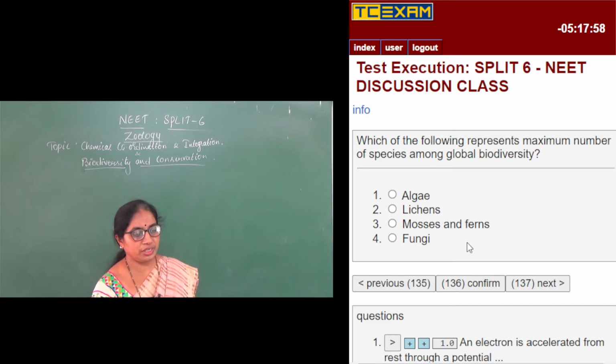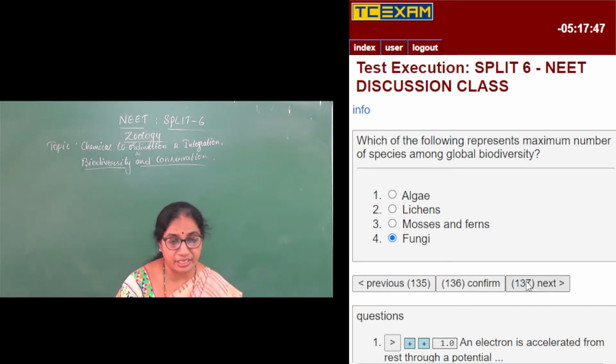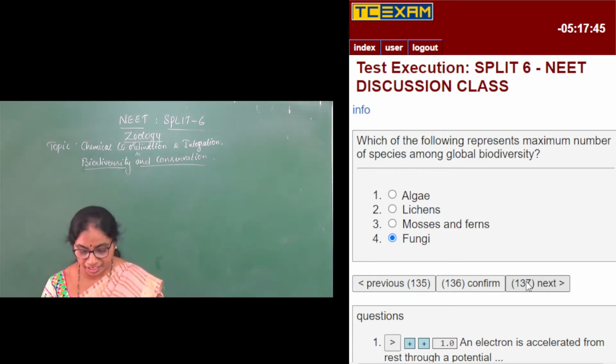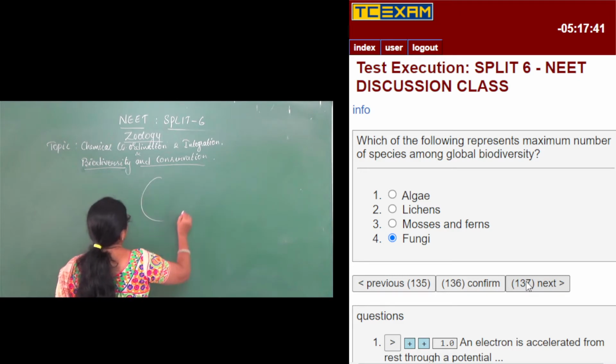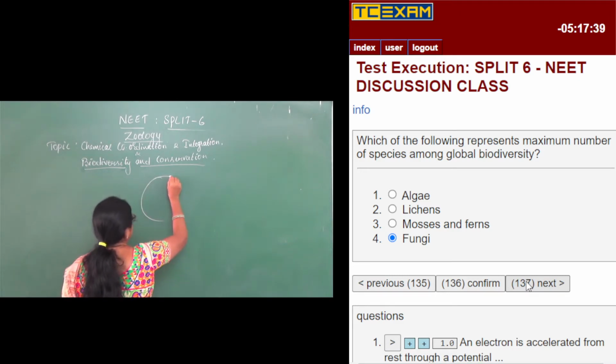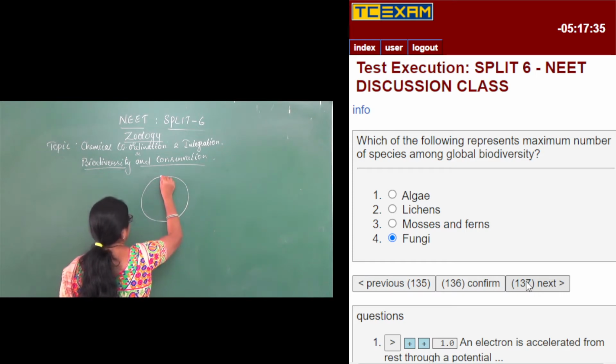The right answer is that the maximum number of species is found in fungi. Fungi has maximum varieties or maximum species in it. And when you look into a pie chart, the maximum number of fungi is seen. Next to it come the angiosperms.